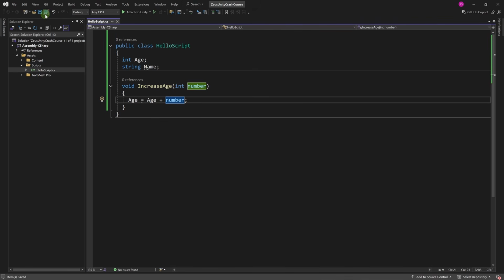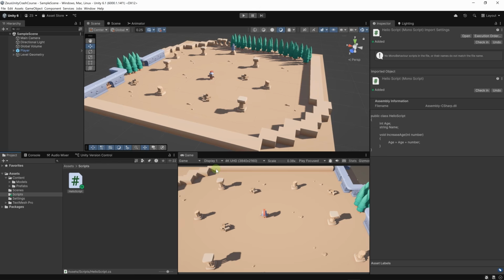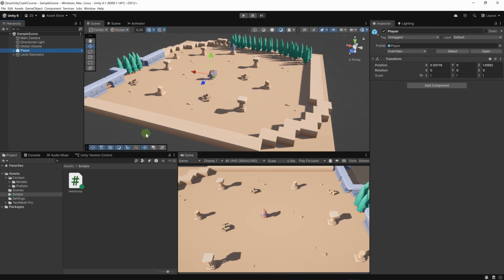So this button saves all files and this one saves only the opened file or the active file. Let's go back to Unity. Unity will recompile the scripts as soon as it detects a change. Okay, let's add this component to our player. Here we have our player object.